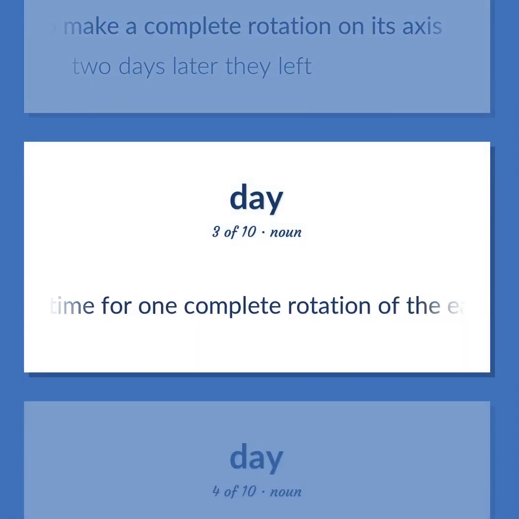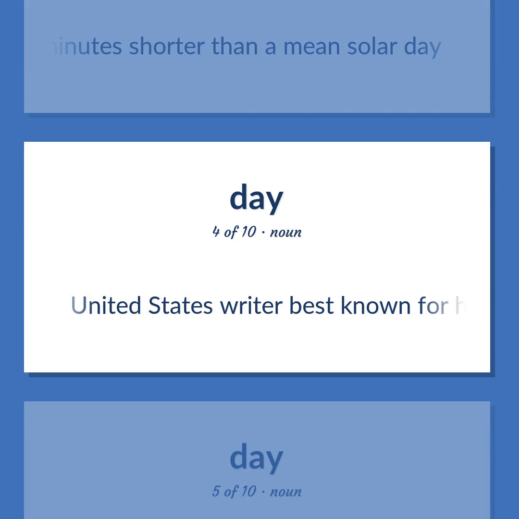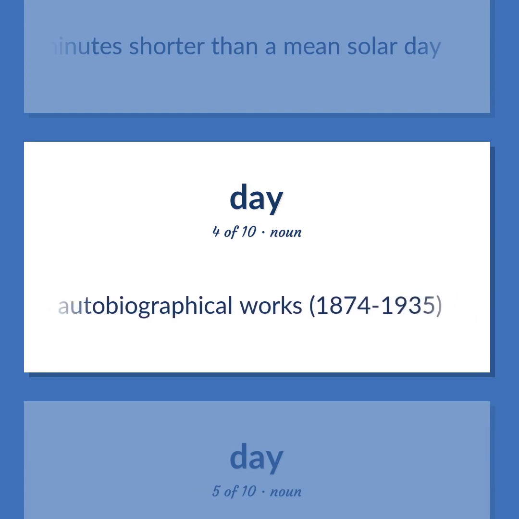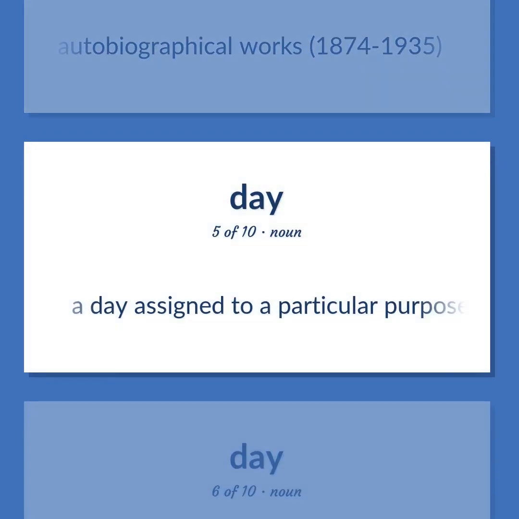The time for one complete rotation of the Earth relative to a particular star, about 4 minutes shorter than a mean solar day. United States writer best known for his autobiographical works, 1874 to 1935. A day assigned to a particular purpose or observance.